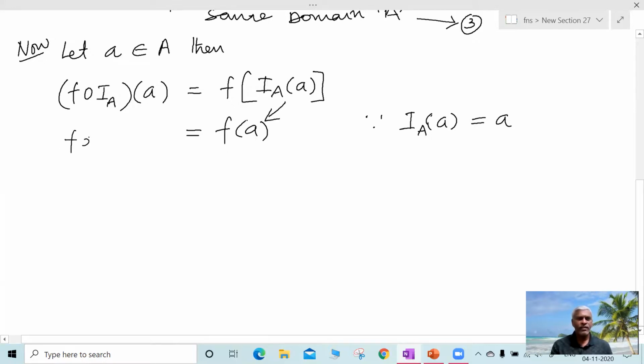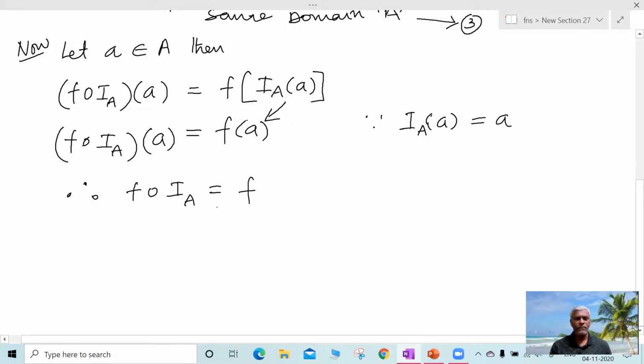Now f circle IA of a is equal to f of a. Therefore, both ranges are equal. F circle IA is equal to F. So this is the proof of first one. ఇక్కడ రెండు ప్రమేయాల వ్యాప్తి సమానమైంది. సో this f circle IA of a is equal to f of a.